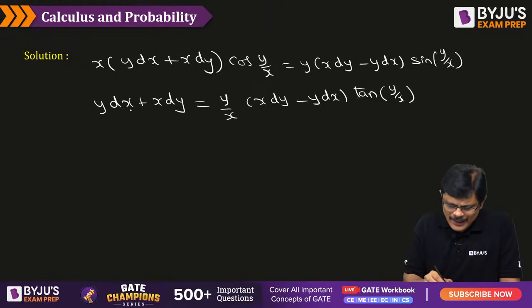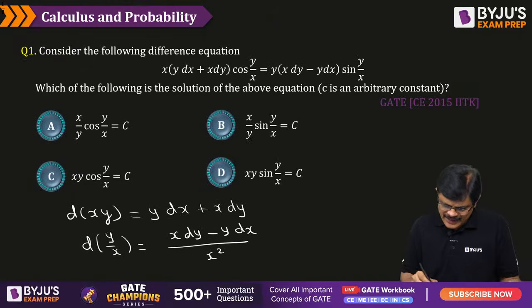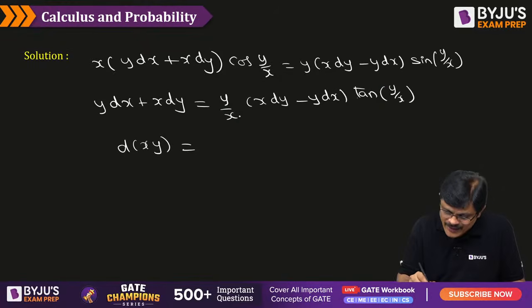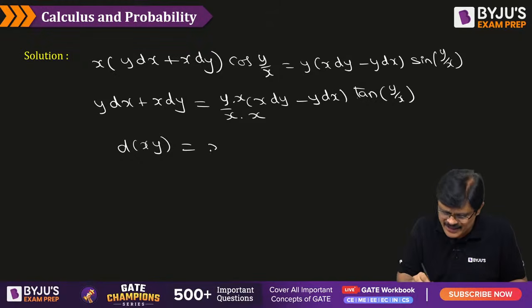Now y dx plus x dy is nothing but d of xy, my dear friends. Now if you observe here, x dy minus y dx, and in the denominator x square is there, this can be written as d of y by x. So I need x square, so already x is there, no? I multiply with one more x and divide with x, so that there is no net change. So this x into y is xy, and this x dy minus y dx by x square can be written as d of y by x, tan y by x.